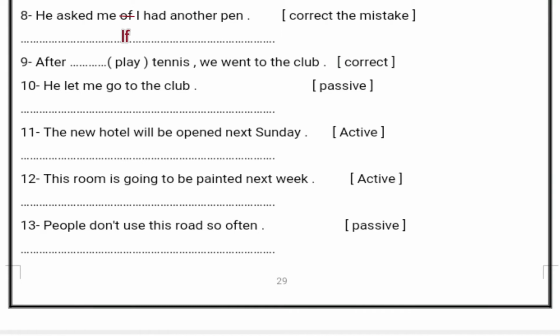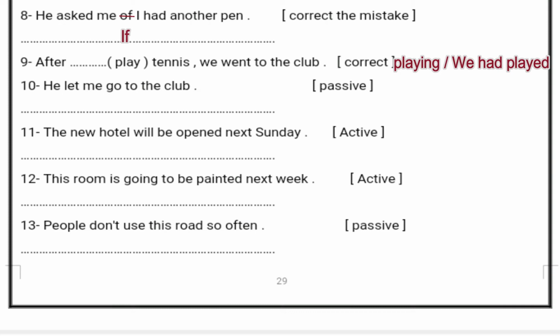Number 9: "After play tennis we went to the club." Correct. We have here two answers, okay? The first one, we can use "after" plus verb-ing. For example, after playing tennis we went to the club. And also we can use the full sentence. For example, after I had played tennis we went to the club.